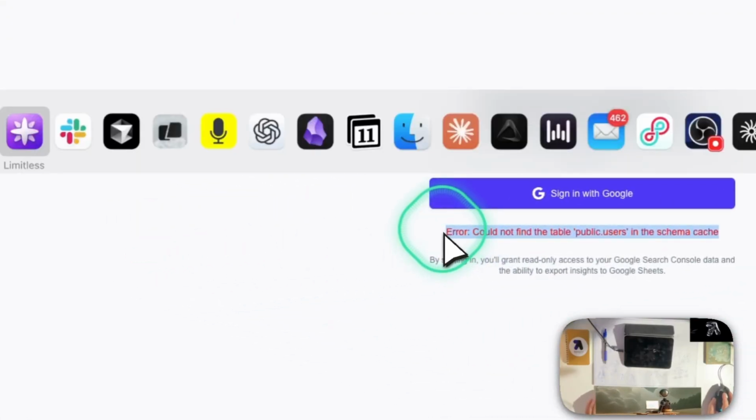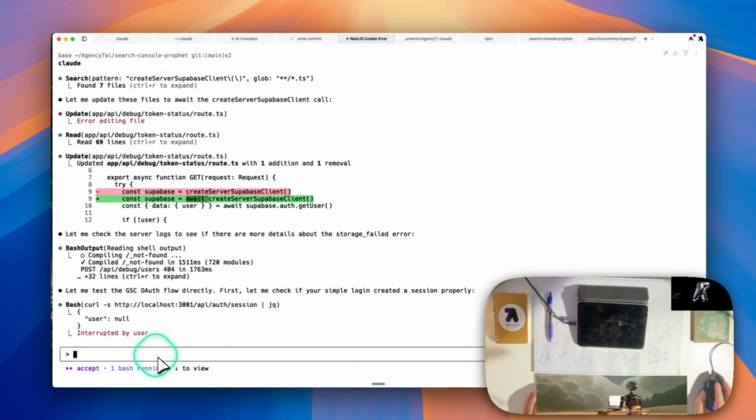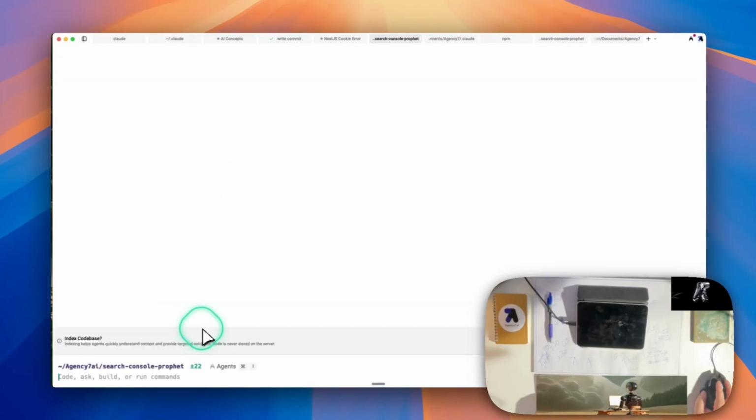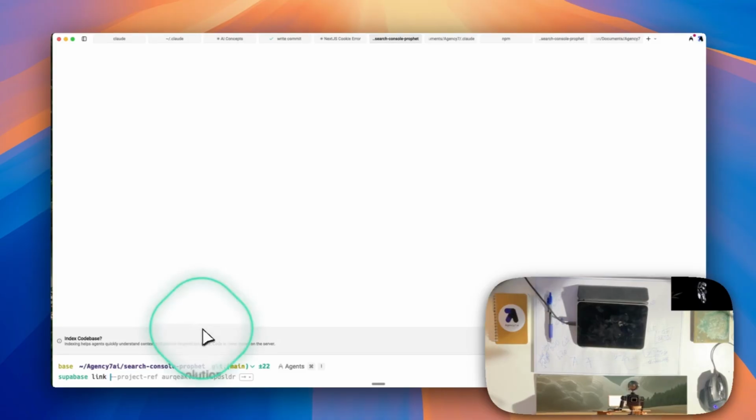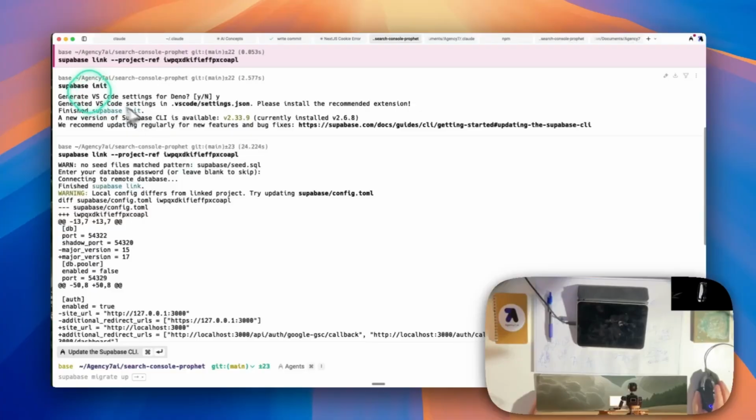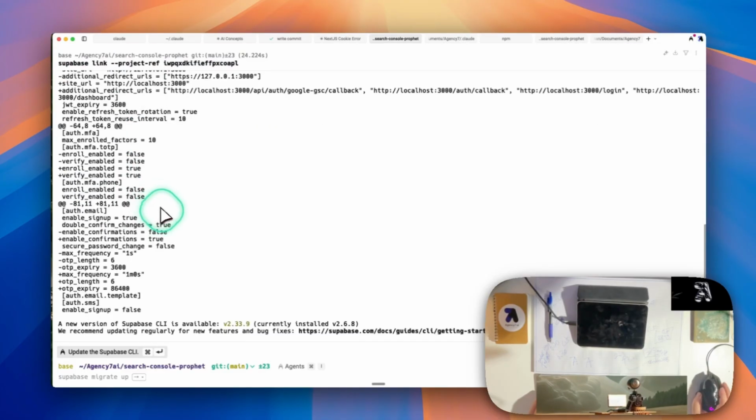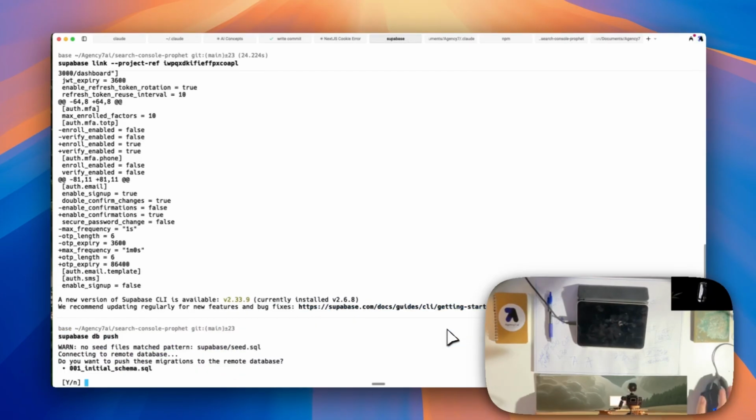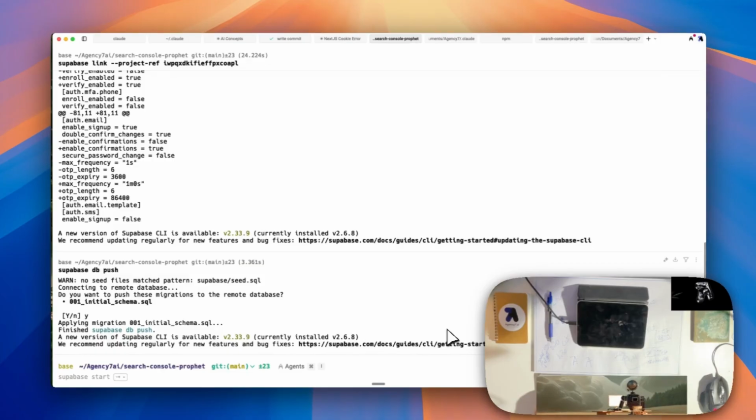I think it's because it hasn't run the database migrations yet. If that's the case, I'm just going to do this more manually. So I'm going to say supabase link --project-ref. I'm going to grab that ref. Alright, so I just had to run supabase init and link the project ID from the URL, and now I'm going to run supabase db push. It's going to push up the initial schema.